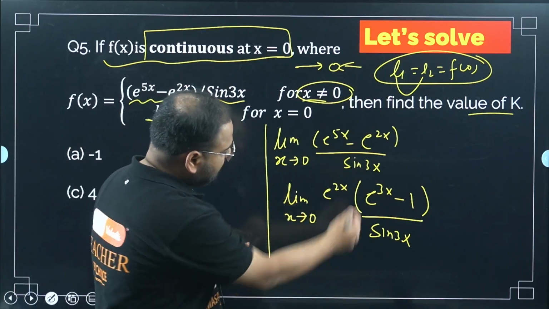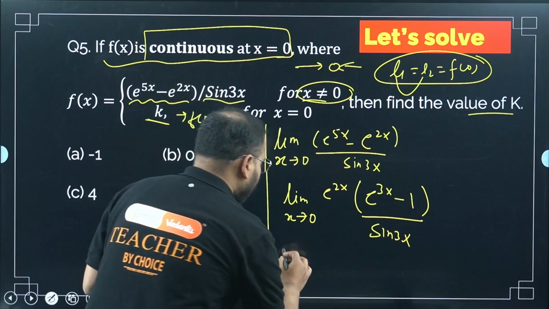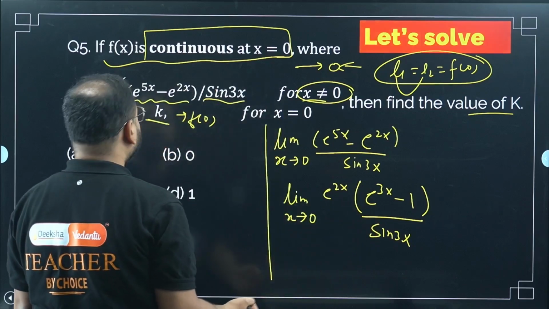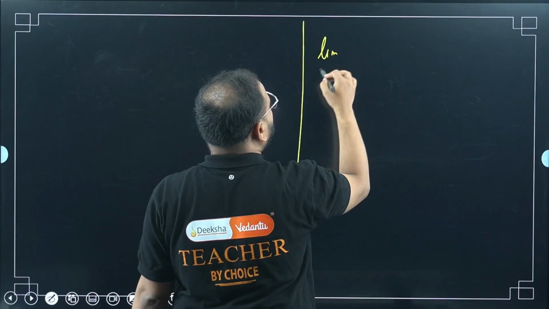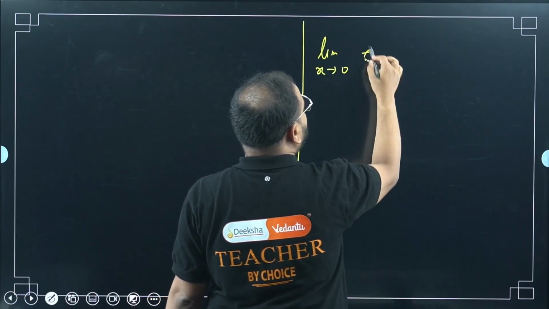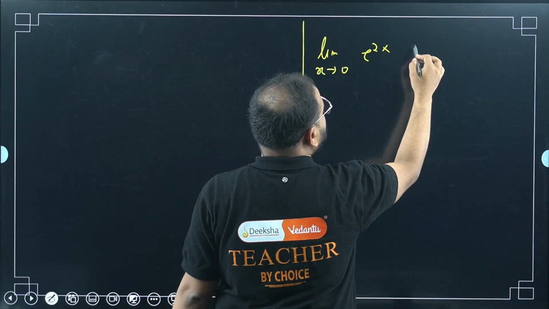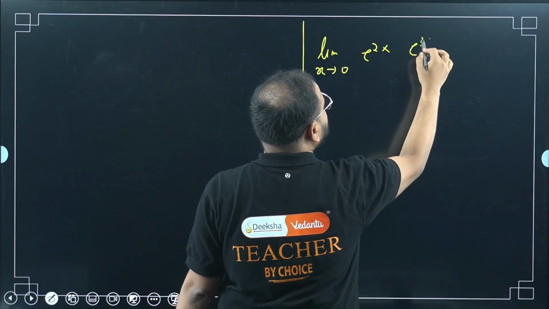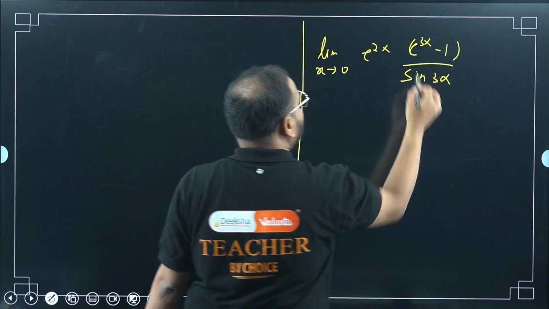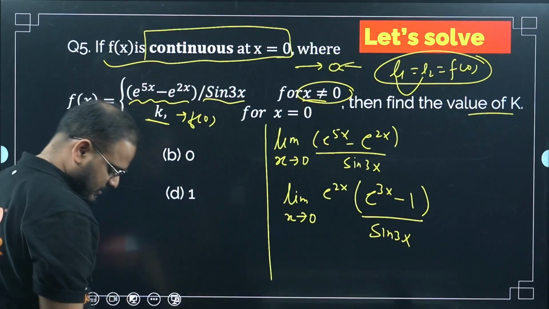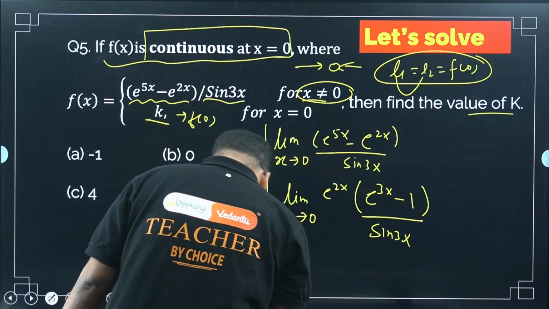Now please check, I'm getting some standard forms of limits here, if you remember. Let me write it: limit x tends to 0, e^(2x) times (e^(3x) minus 1) upon sin 3x. Am I right? Yes sir. Alright, moving on.